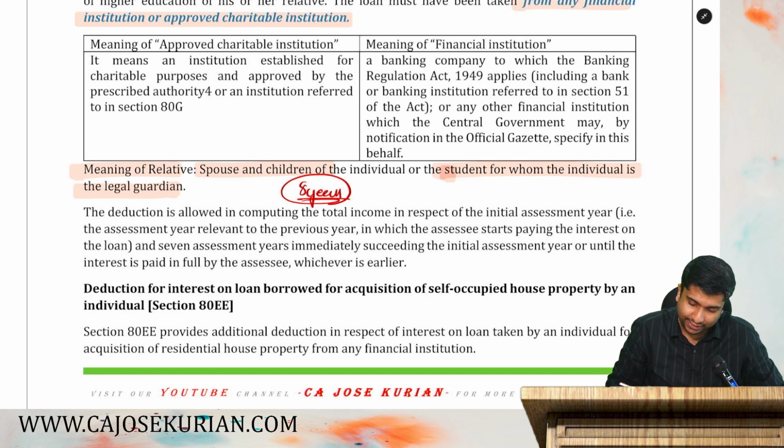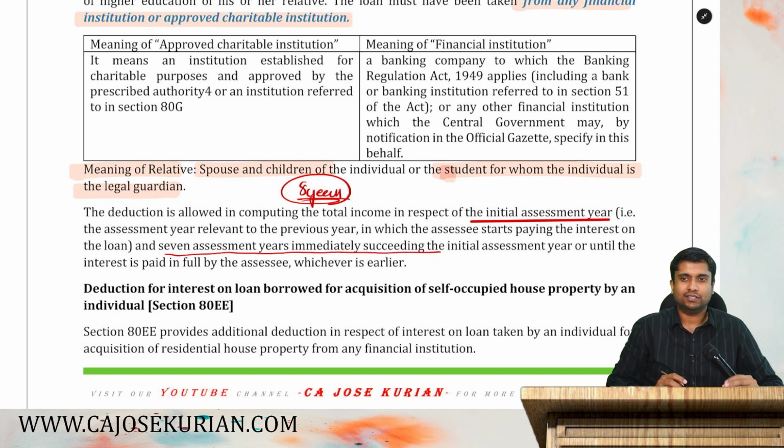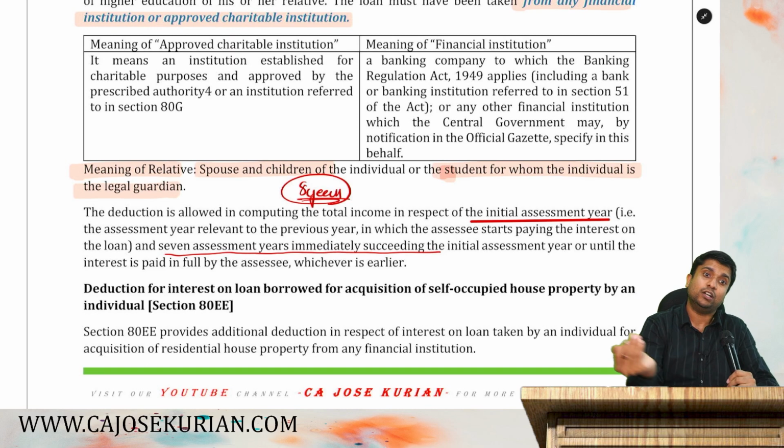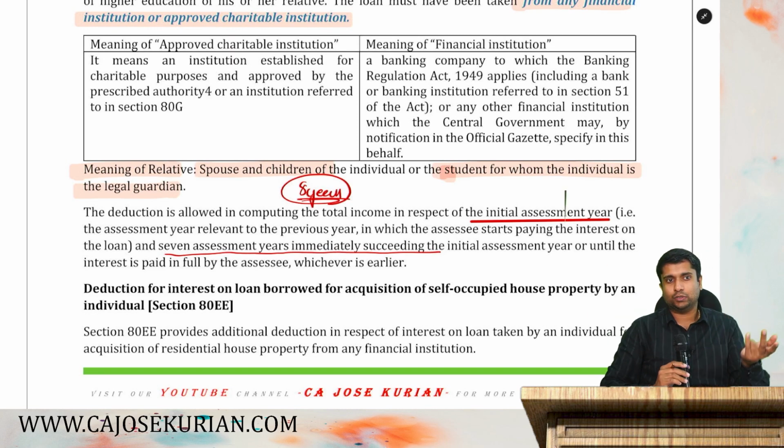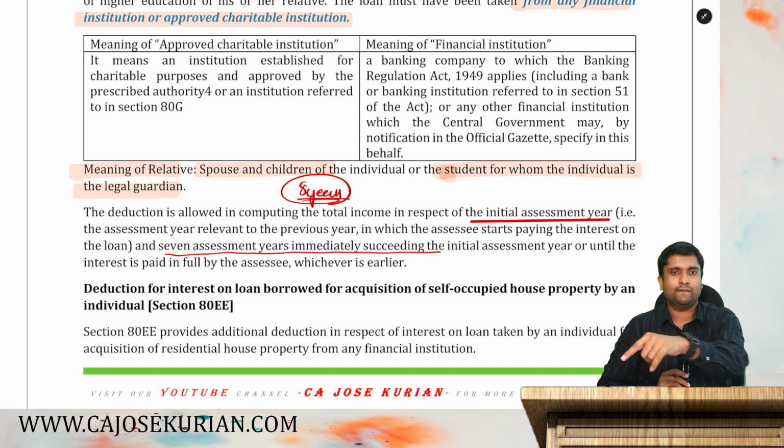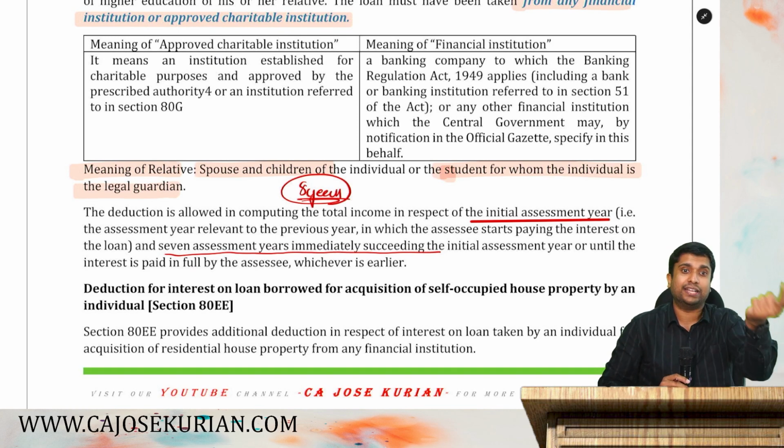So the department says, in respect of initial assessment year and 7 succeeding assessment years. That means maximum 8 years including the initial assessment year. Are you with me? The language that they use is initial assessment year plus 7. Instead of that, we can say 8 including initial.